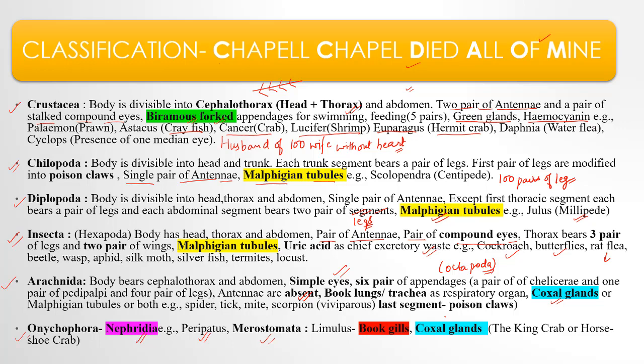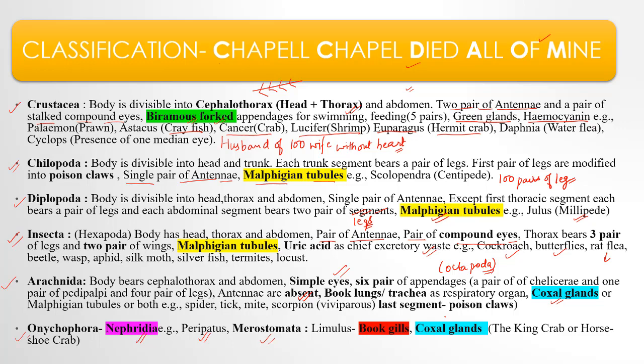Then Arachnida: the body bears a cephalothorax and abdomen. They have simple eyes, they don't have compound eyes. They have 6 pairs of appendages: a pair of chelicerae and a pair of pedipalpi, and 4 pairs of legs. That's why they are known as what? Octopoda, because only the 4 pairs of legs help in locomotion. Examples: spider, tick, mite, scorpion. Scorpion is viviparous, and the last segment has a poison claw.